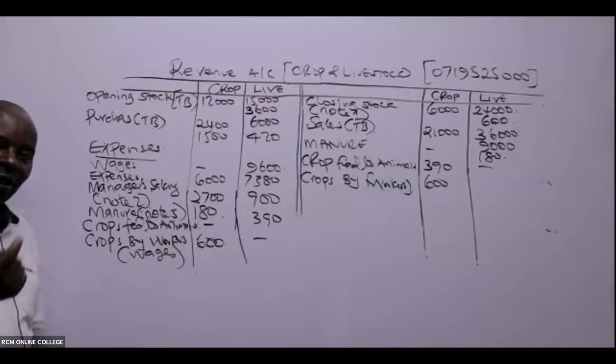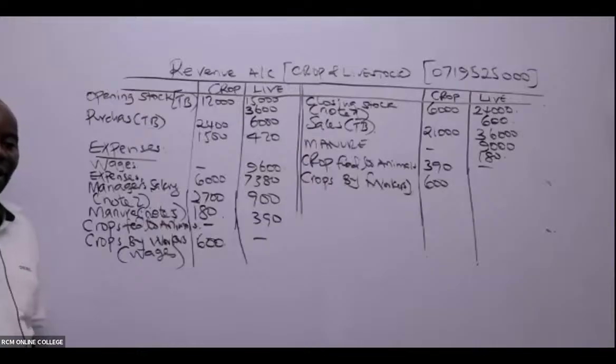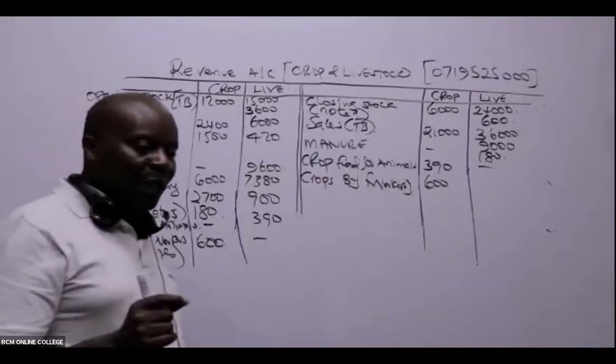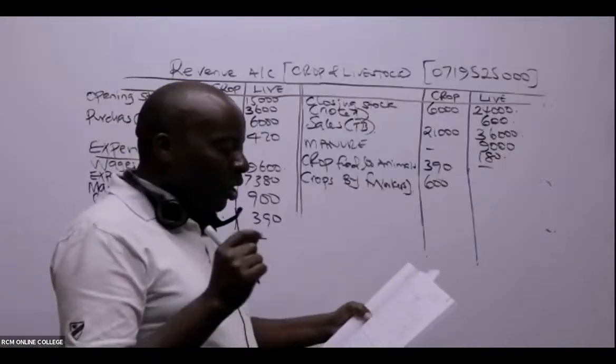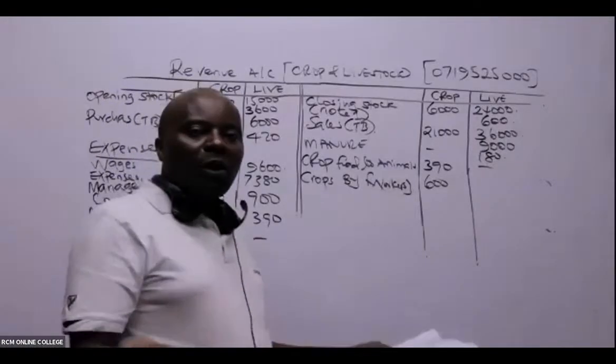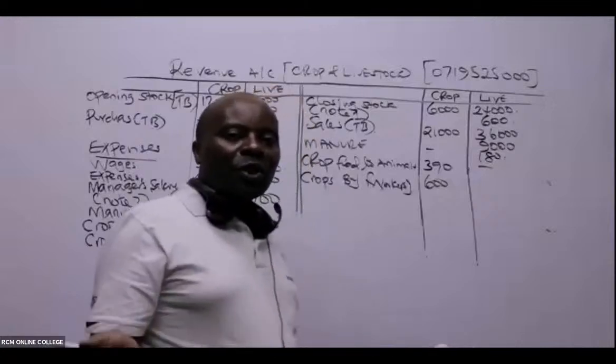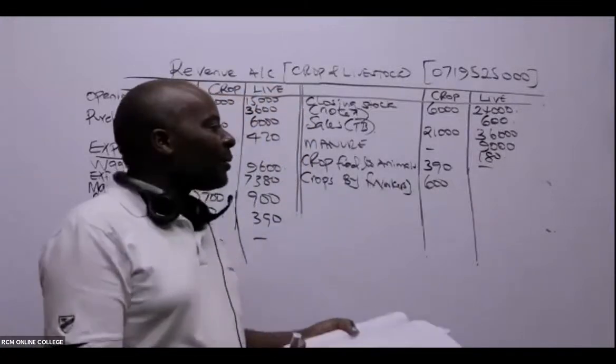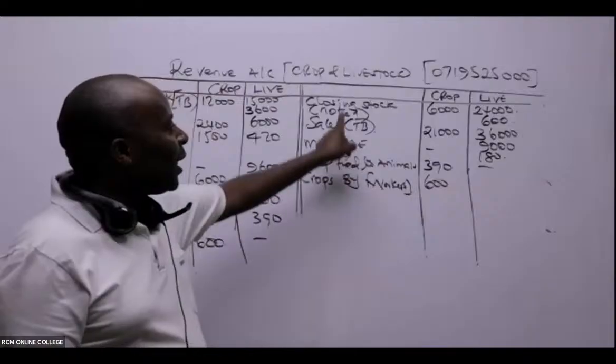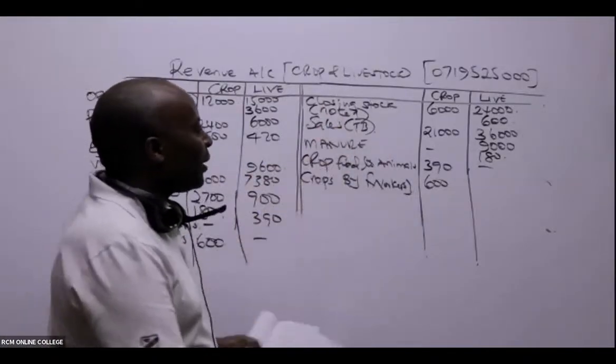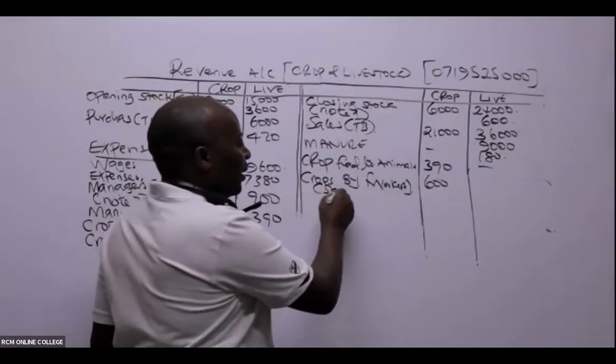But you see, this is just my first lesson. In my first lesson, I must be very patient with everybody. These guys consumed, in this case here, what we call crops. They took our maize, so maize left our stores. So it's an output. It must be booked as a what here? As a sale, first of all here. Remember, sales we are crediting here. This is like a sale.